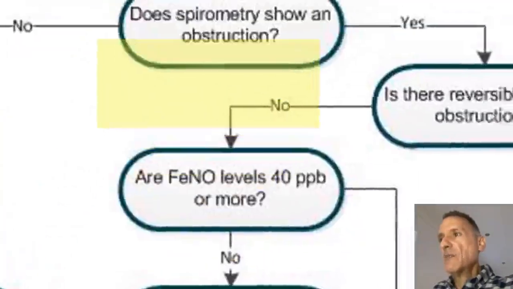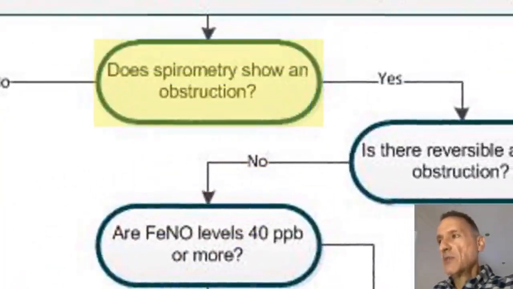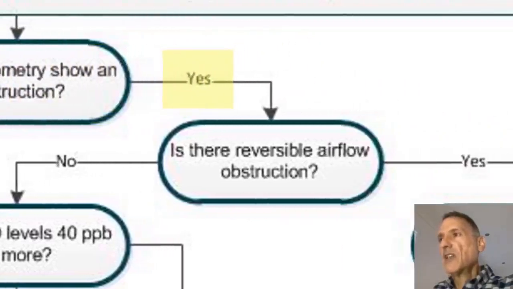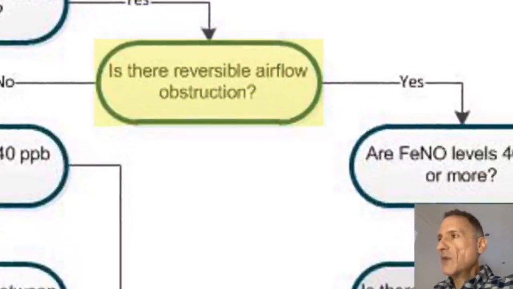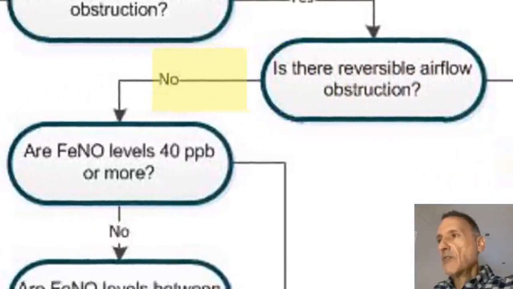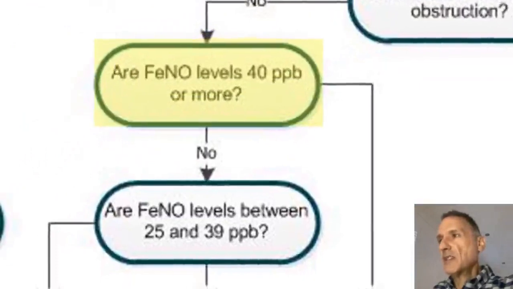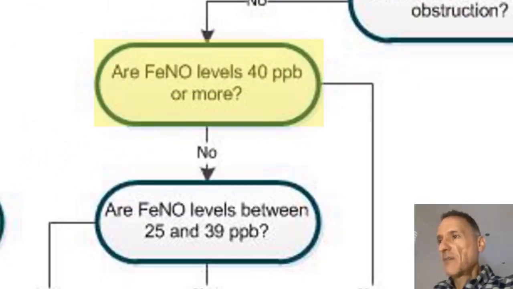If we now go back to the beginning and do our initial assessment with fractional exhaled nitric oxide, spirometry and bronchodilator reversibility, and we find that the spirometry indeed shows obstruction, then the next question to answer is to see what the bronchodilator reversibility testing is. And if there's no reversible airflow obstruction, then we will look at the other result of our initial assessment, which is fractional exhaled nitric oxide.